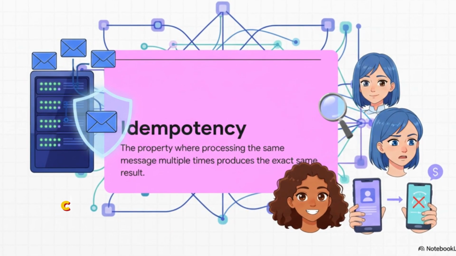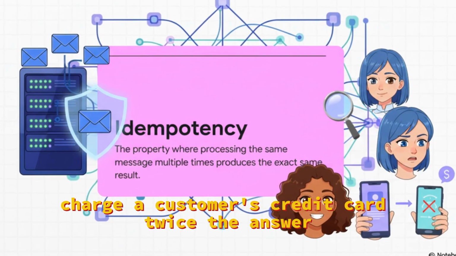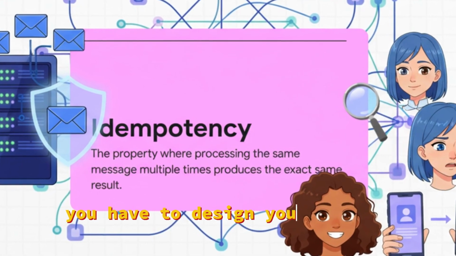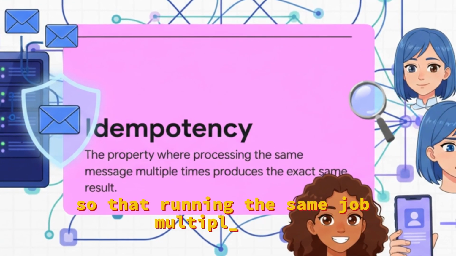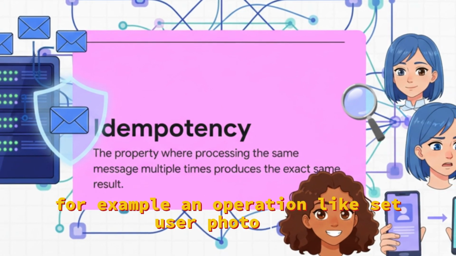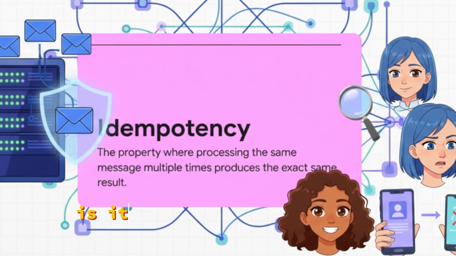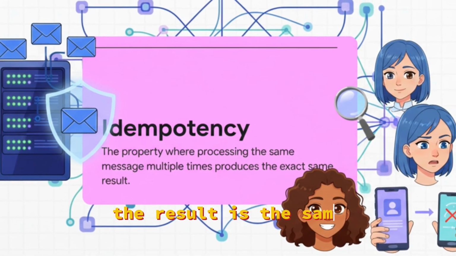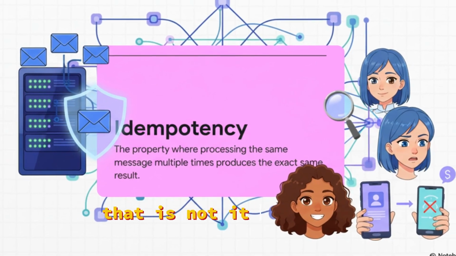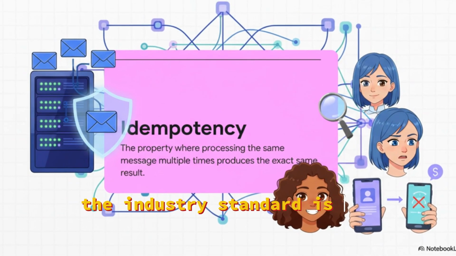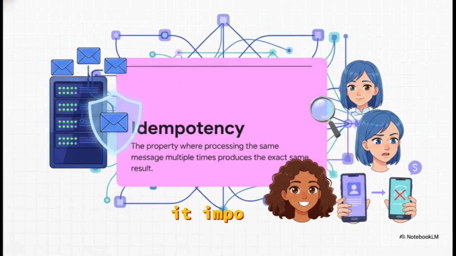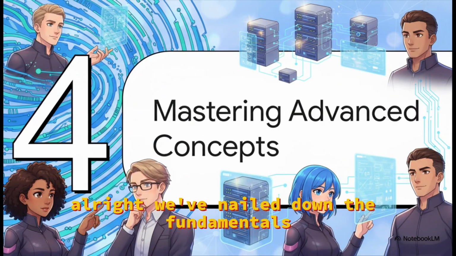You can't, for example, charge a customer's credit card twice. The answer, and this is a key term, is idempotency. You have to design your workers so that running the same job multiple times has the exact same result as running it just once. For example, an operation like set user photo to X is idempotent. Do it 5 times, the result is the same. But an operation like increment post count by 1, that is not idempotent. The industry standard is to always use at least once delivery and then put in the work to make your consumers idempotent.